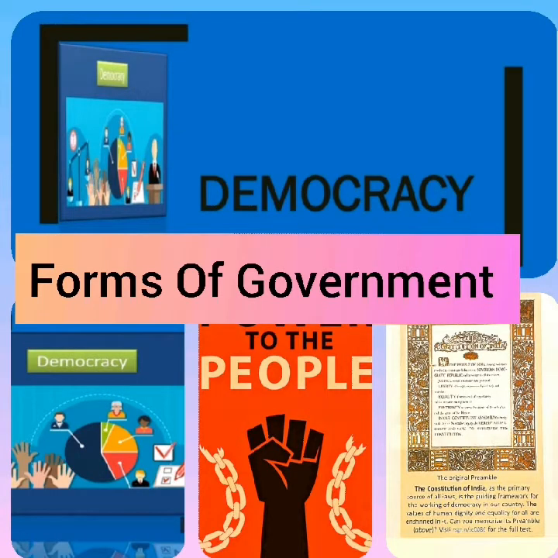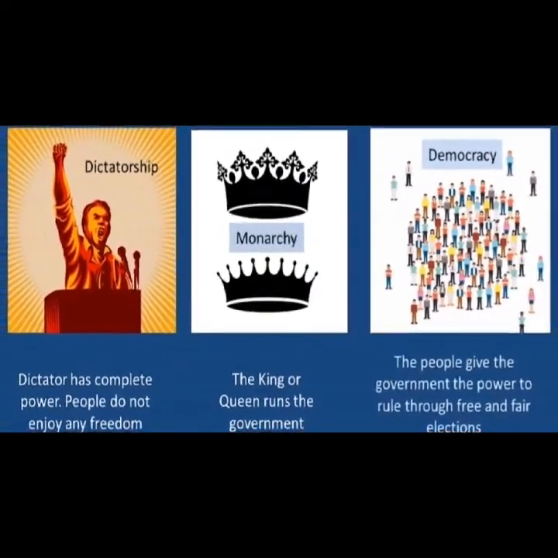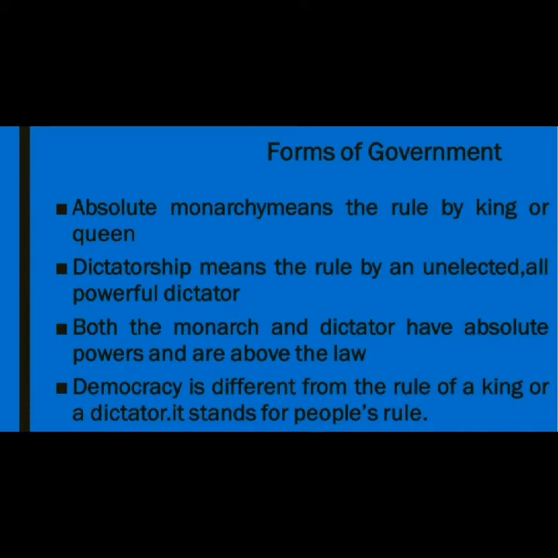Forms of government. There are three forms of government, and they are monarchy, dictatorship, and democracy. An absolute monarchy means the rule by a king or a queen, and a dictatorship means the rule by an unelected, all-powerful dictator. Both the monarch and the dictator have absolute powers and are above the law. Democracy is different from the rule of a king or a dictator. It stands for people's rule.